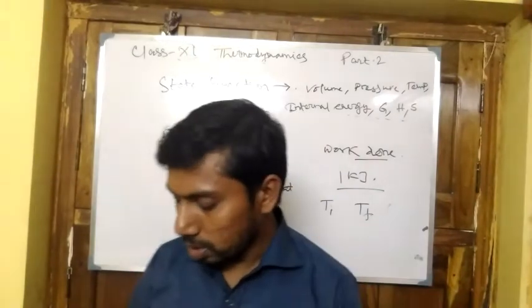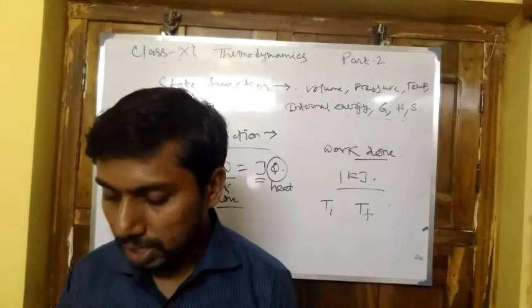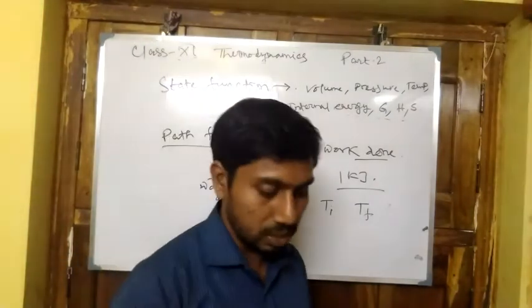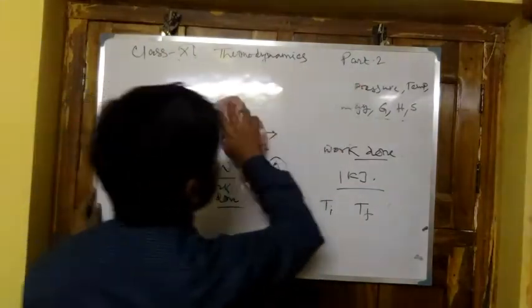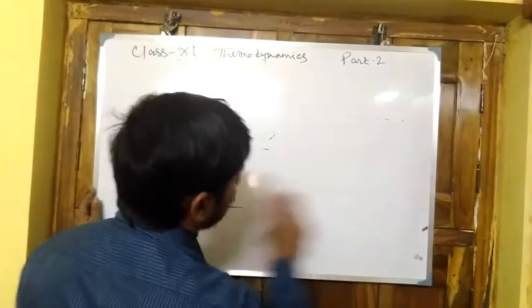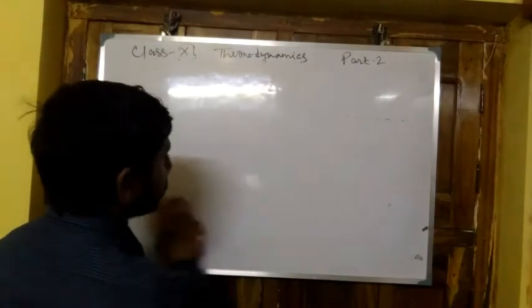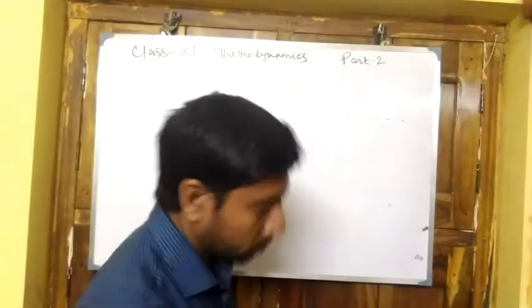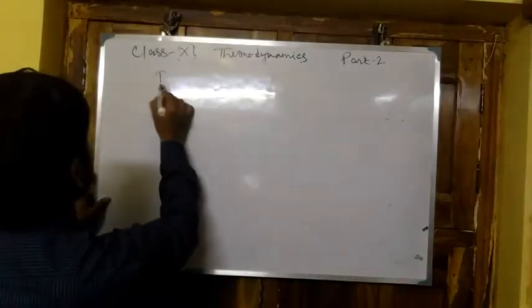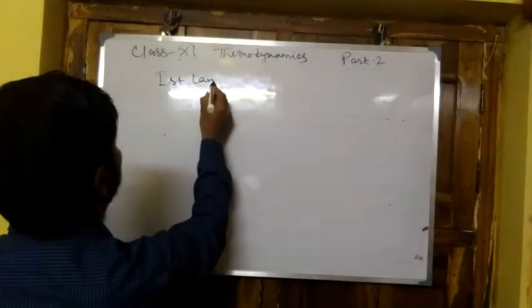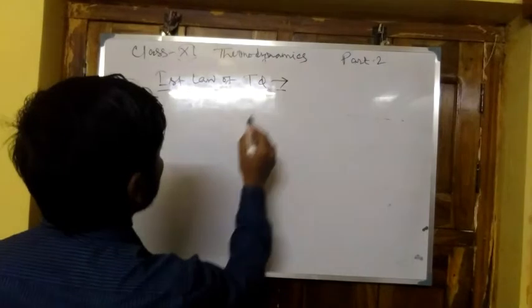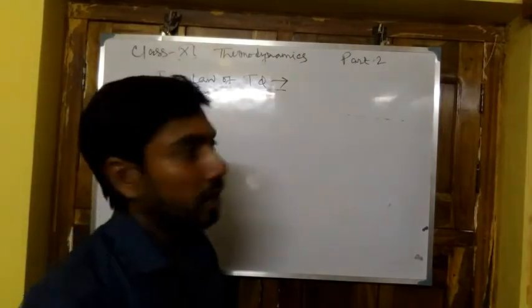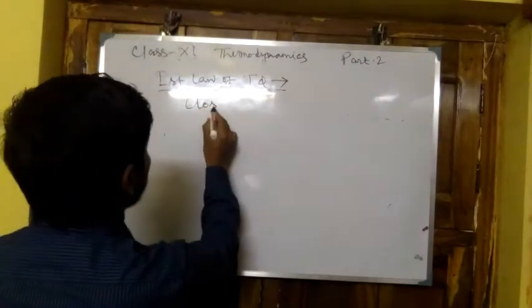Now take a closed system. The first law of thermodynamics is basically the conservation of energy.